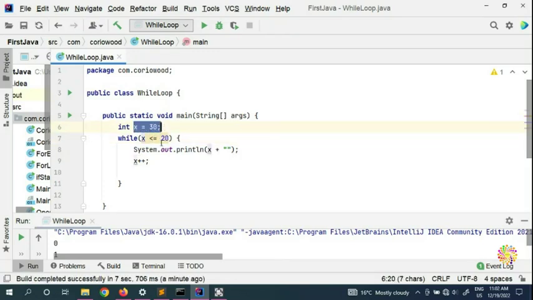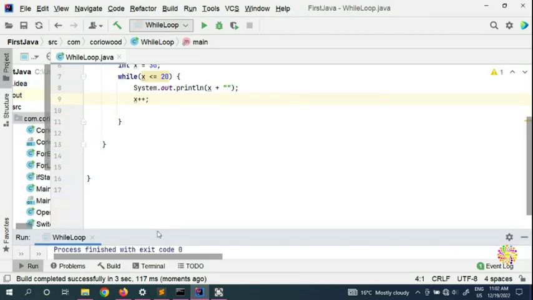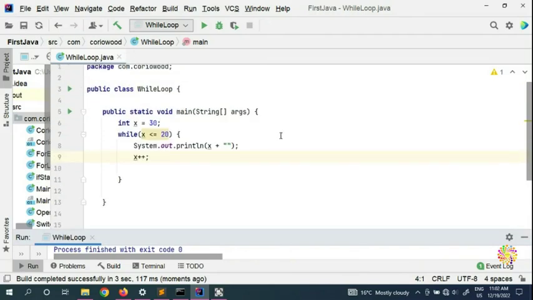But now that's not the case, because 30 is not less than 20. So we're going to go ahead, and here we're going to see that our program didn't run. Why didn't it run? Because this condition is false. So if your initialization is greater than this value here, it's not going to go ahead. There's no way, because this condition should be true.